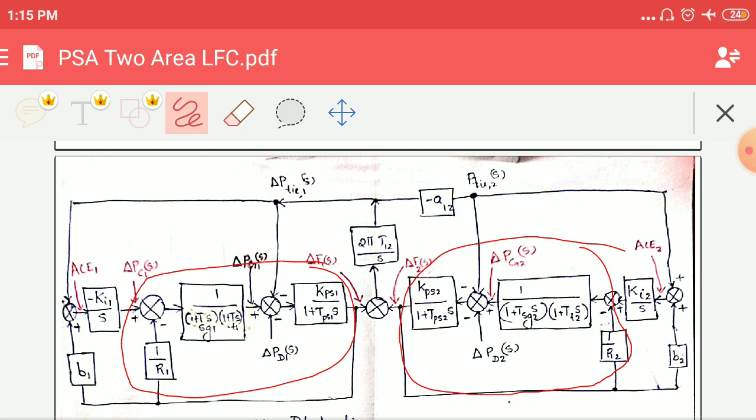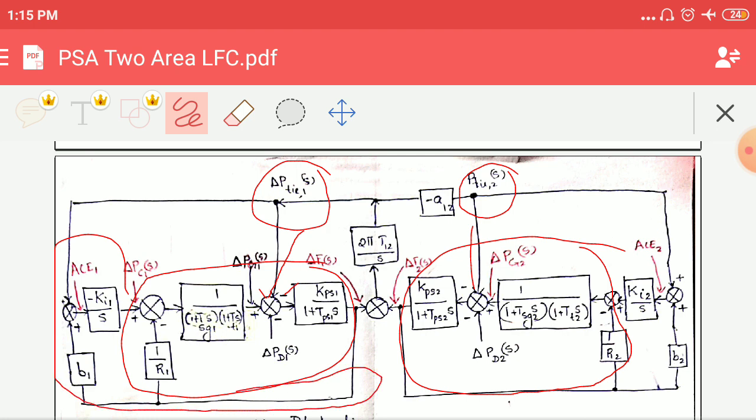Now the new thing is that delta P tie 1 of s is getting into this block diagram. Here also delta P tie 2 of s is entering the system. Okay, these are the new things. Now one more thing you can note down: an integral control feedback is given in this system, and this was mentioned just before. What is the requirement of this integral control? That is mentioned as the last portion. So these are the things which are being added.